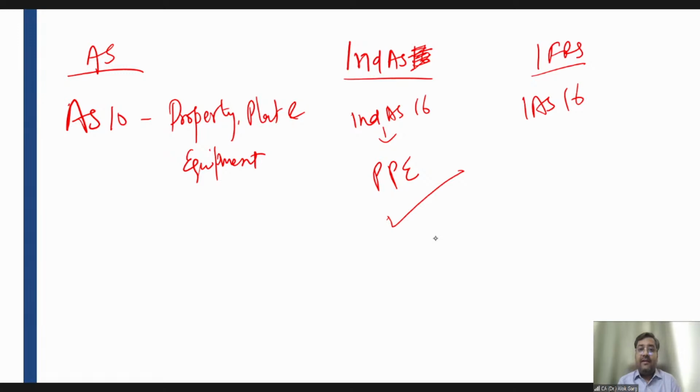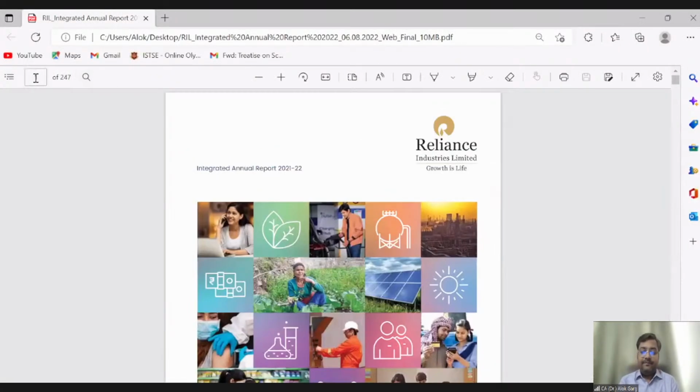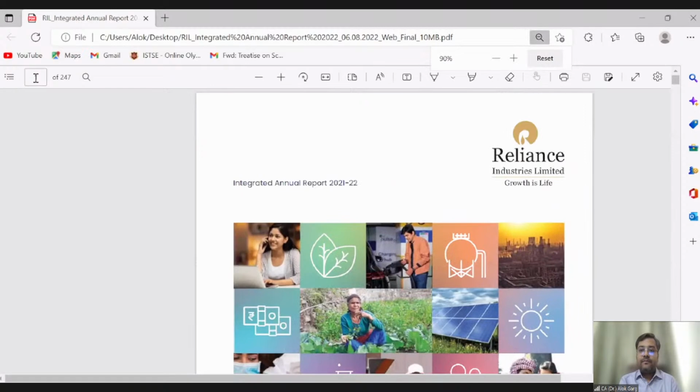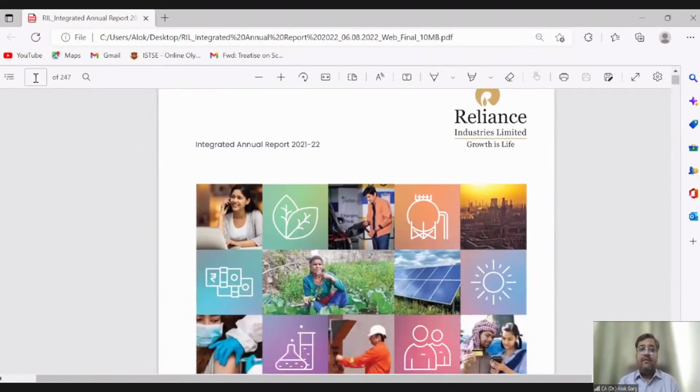And before starting this standard, let me show you the balance sheet of Reliance Industries Limited. Please let me know if the balance sheet is visible. So friends, this is the annual report of Reliance Industries Limited for 21-22. First of all, let me show you the balance sheet of Reliance Industries Limited.